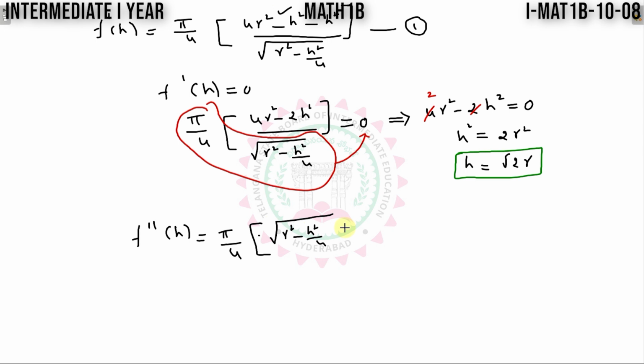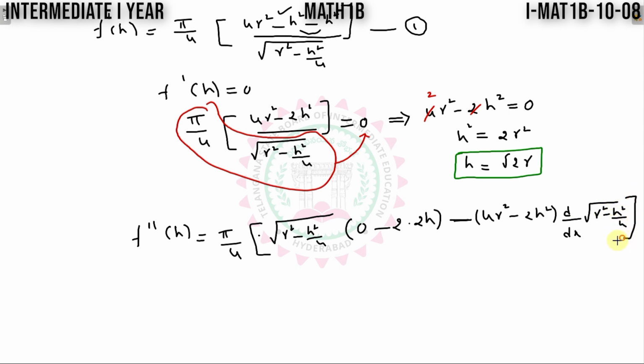Derivative of this particular term: 4r square, r is constant, so the derivative is 0 here. This is minus 2h square, 2 is constant, h square derivative is 2h. So minus numerator as it is, meaning 4r square minus 2h square as it is. Simply I am writing here the derivative of the denominator. I am not simplifying here. Why I am not simplifying, you will understand in the next step. Divided by the denominator whole square, which means simply r square minus h square by 4.